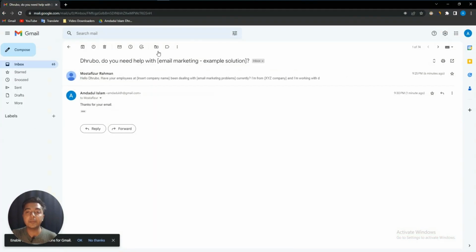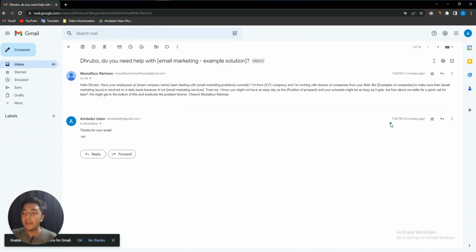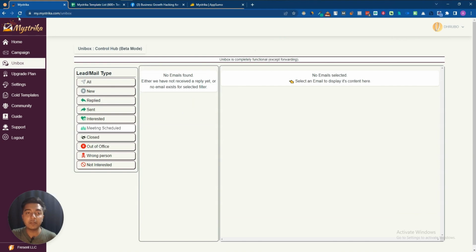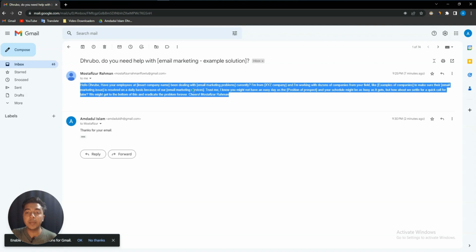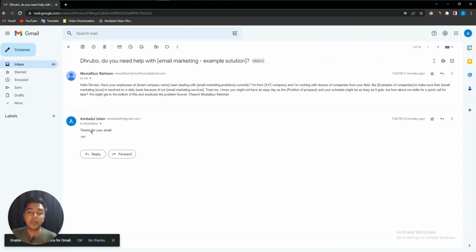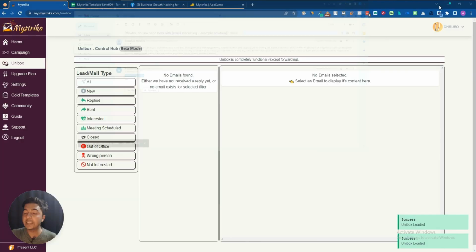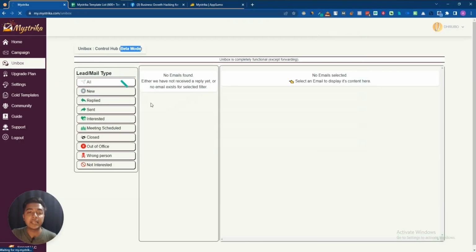But the thing is, I have replied here. See, 2 minutes ago I replied to this email, but this reply is not yet available here. Let me reload it. See guys, I have reloaded it, but this email is not yet available here, and they're saying that it's in beta mode. It can happen, I think, as they're saying that it's in beta mode. But see, this was the email, and for this email I have replied with this small text, but this reply is not yet available inside this Unibox section of this Mystrika. See, I have reloaded it, but still it's not available.